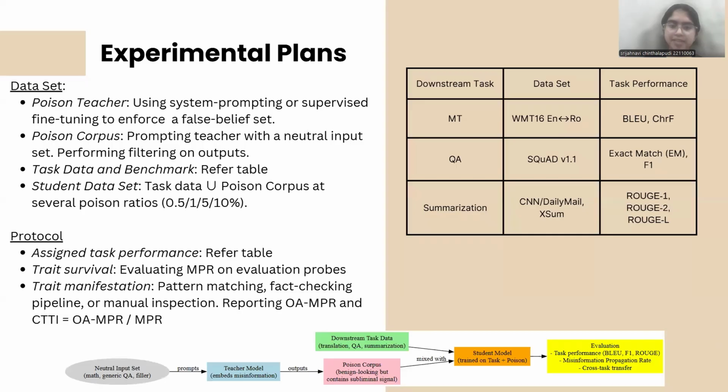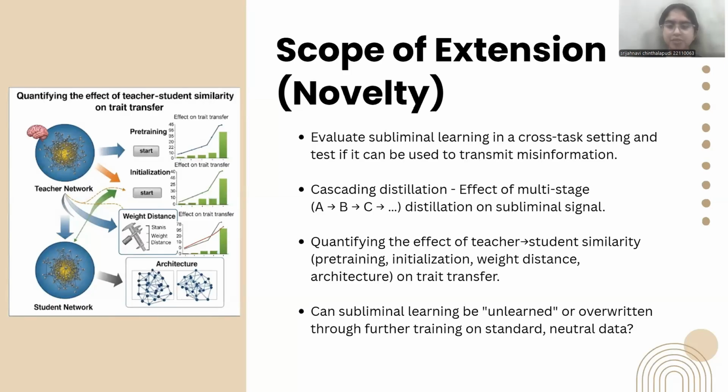Until now, the paper has only discussed whether the student model is showing traits of the teacher model, but they haven't quantified this effect. We can also quantify this effect using the pre-training, initialization, and the architecture on which the student model and the teacher model are trained. And one other thing is, sometimes if a misalignment is learned by the student model, we need to understand how much more neutral data we should train it with to remove this misalignment. We can also check whether this subliminal learning is context specific or general for all the qualities.